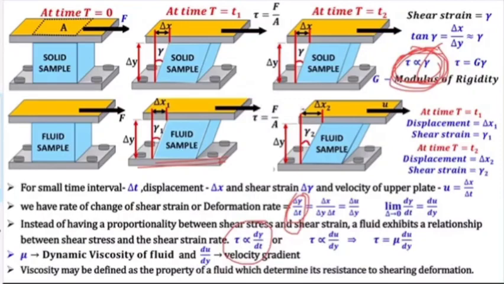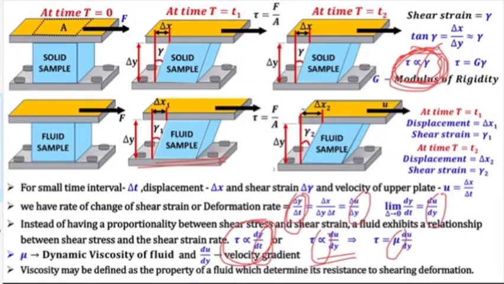For a solid, shear stress is directly proportional to gamma. In a liquid, shear stress is directly proportional to the rate of shear strain, d gamma by dt. Now we know d gamma by dt is delta u by delta y, or du by dy. So we can write d gamma by dt equals du by dy. So tau is directly proportional to du by dy. Now if I remove this proportionality, I will get a property which is mu.